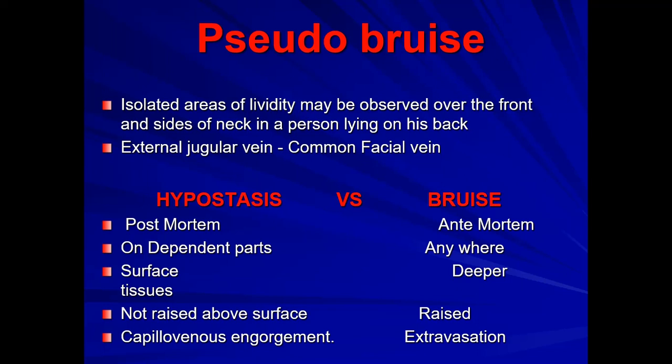Hypostasis is not raised above the surface, but bruise is raised due to vital reaction, and all signs of inflammation are there. In hypostasis, there is capillovenous engorgement, that means there is no rupture and the blood is inside the vessels. But in bruise, the blood comes out, there is rupture of blood vessels, so it is extravasation of blood.